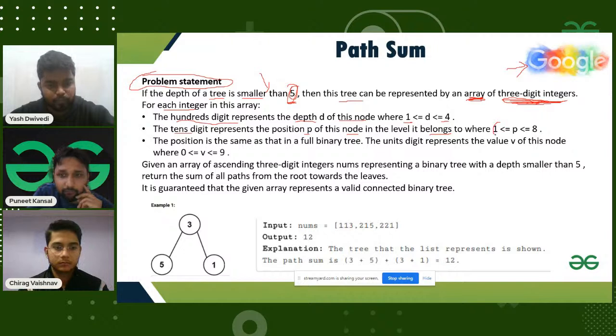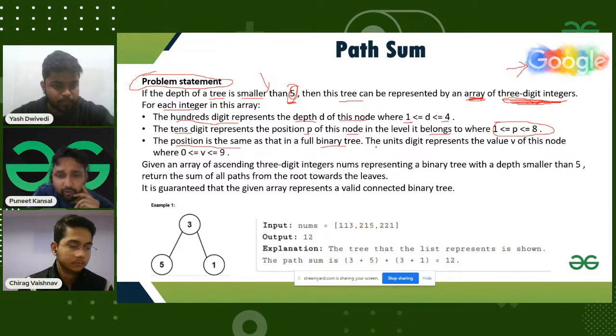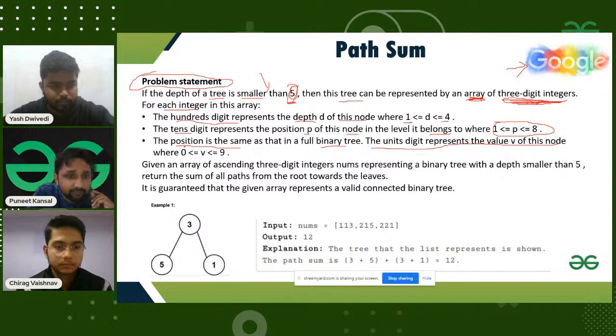The position is from 1 to 8, the same as in a full binary tree. The units digit represents the value v of the node, which ranges from 0 to 9.